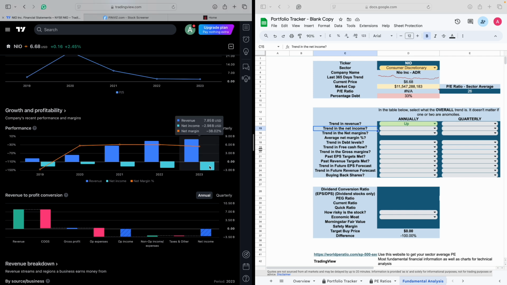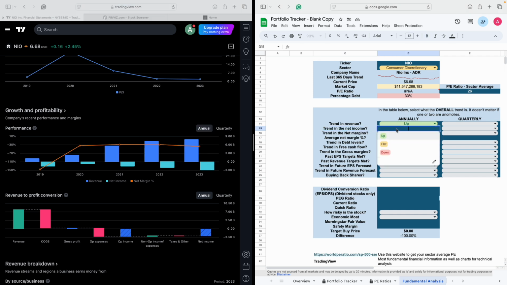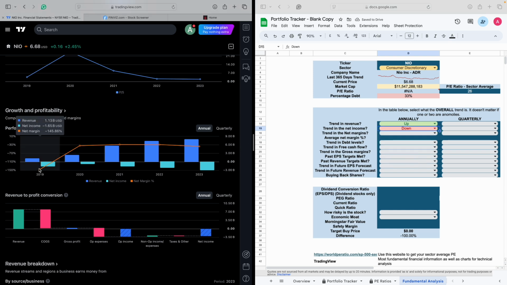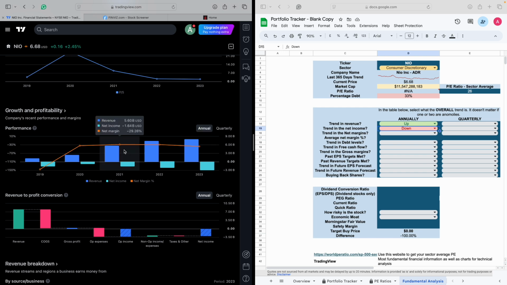The loss is just getting more and more. So that's down. And if I look at the net margins, this orange line here, it's flattened out, but even then, if you look at the numbers, minus 38%, minus 29%, minus 29%, minus 34%, and minus 145%.